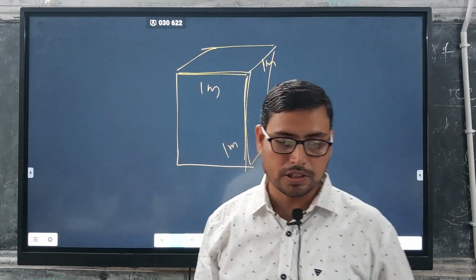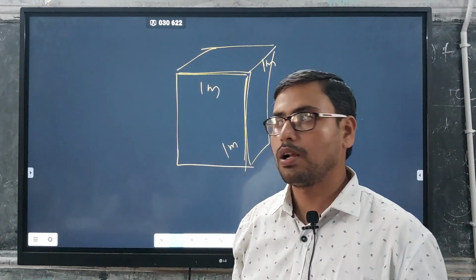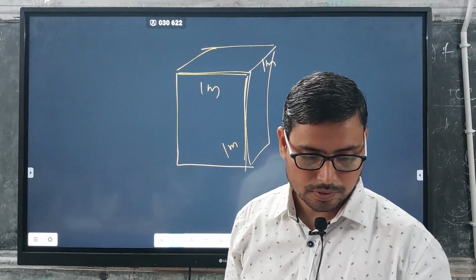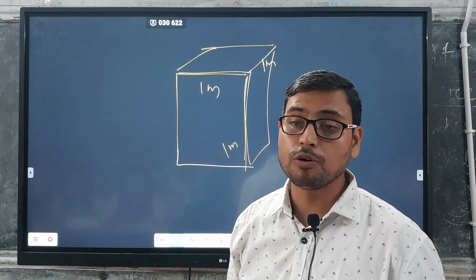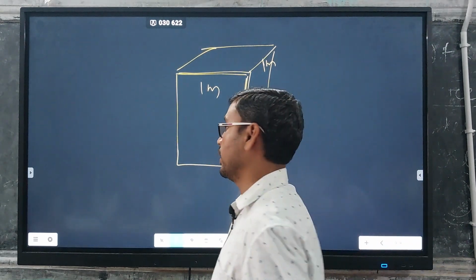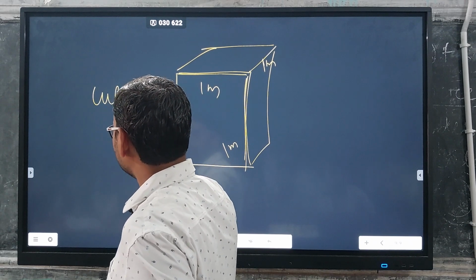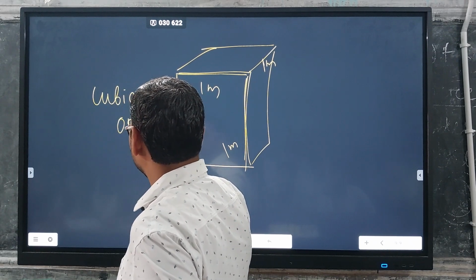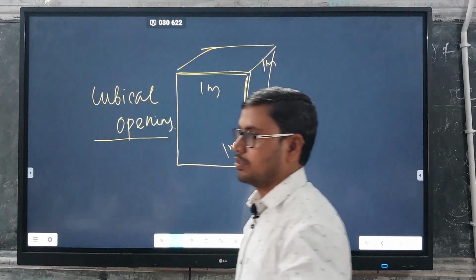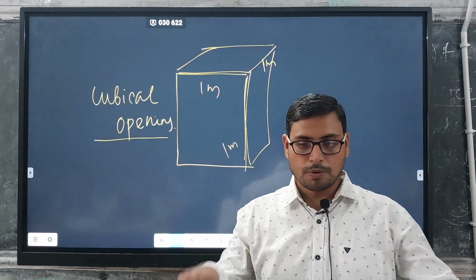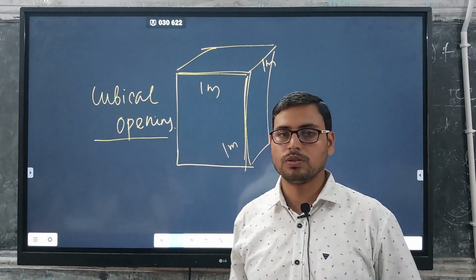This kind of calculation is known as a cubical opening. In the case of a cubical opening, we are digging out material, which is also known as